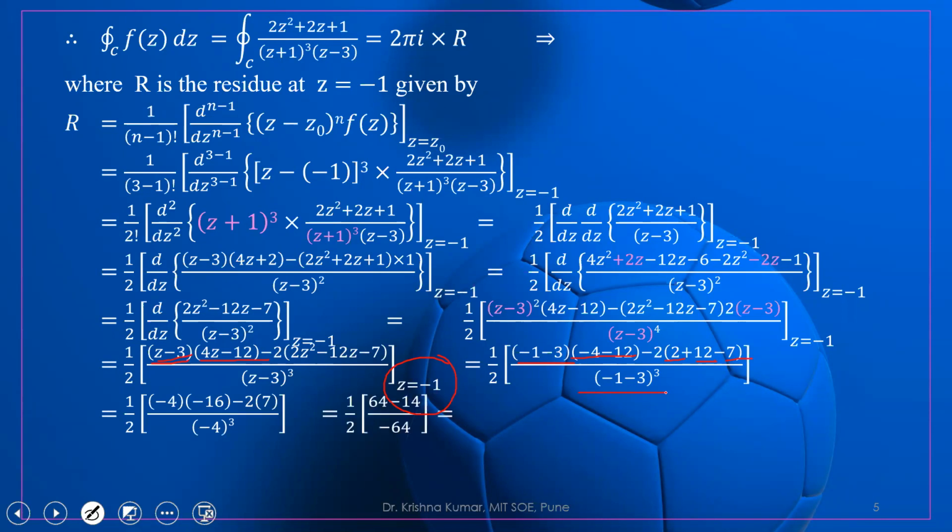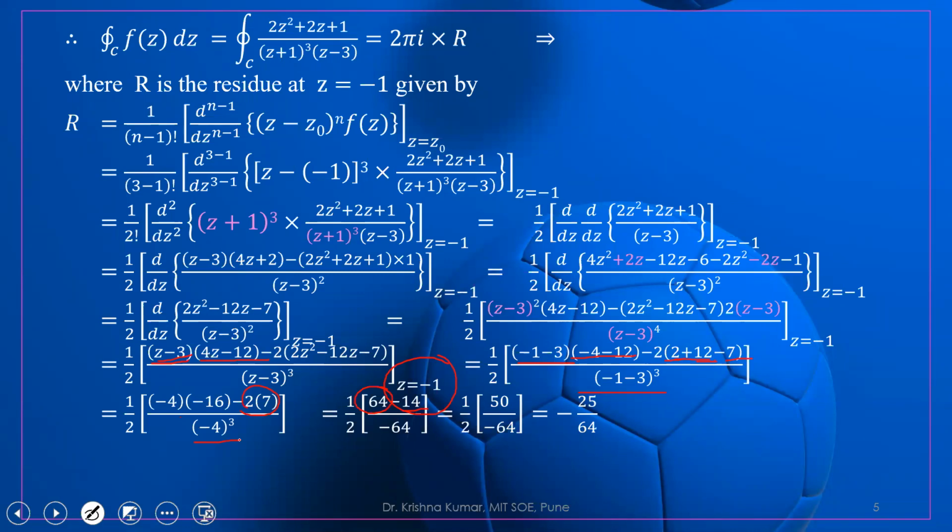So it is minus 4, and it is minus 16, and 14 minus 7 is 7. So 2 times 7. So minus 4 into minus 16 is plus 64, and 2 into 7 is 14, divided by (minus 4) whole cube.